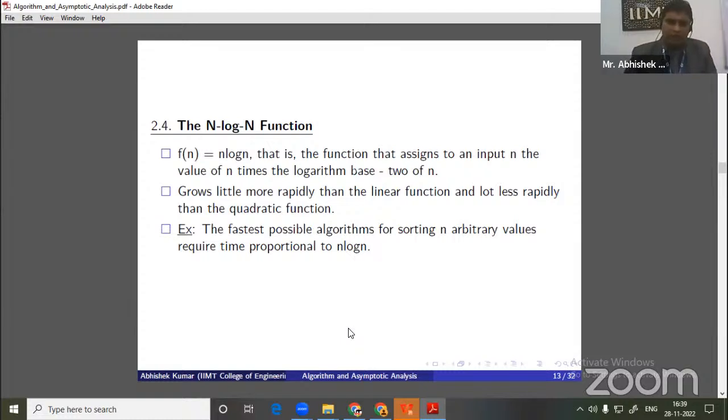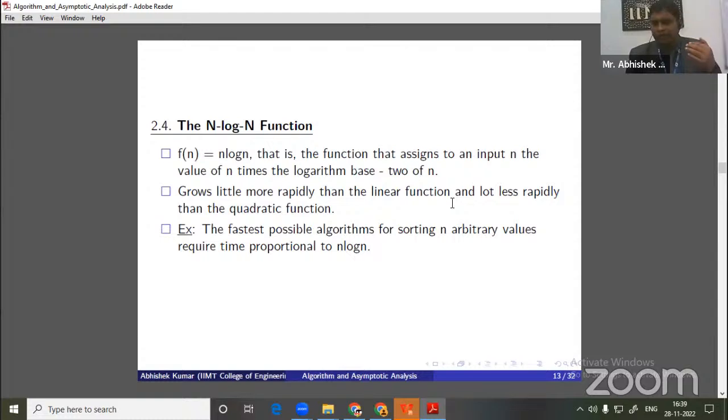So f(n) = n log n assigns an input n, multiplied by log n. This function grows more rapidly than the linear function, but less than the quadratic function.